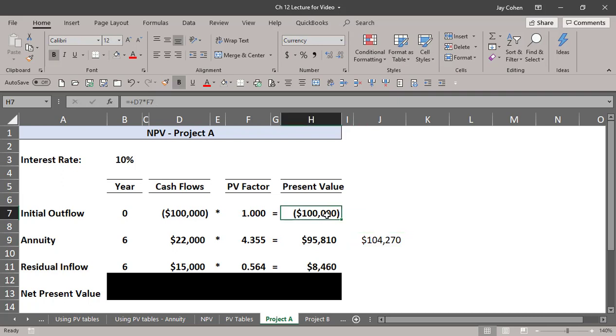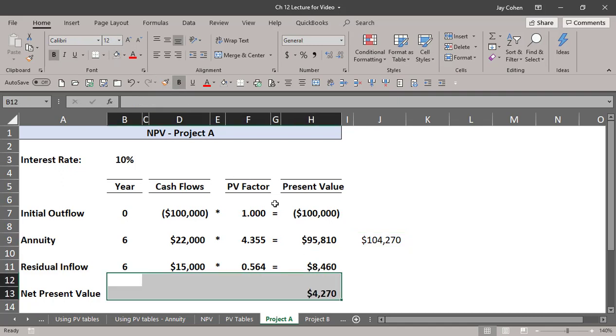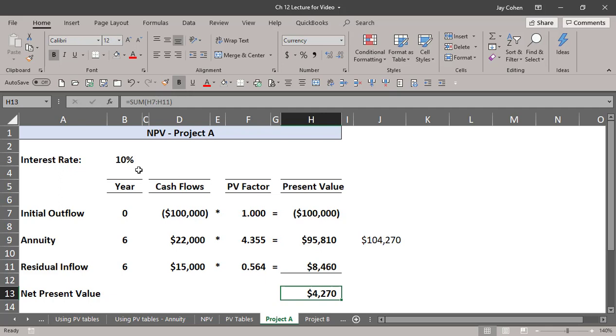I can tell you right now it's looking good. The fact it's only asking $100 and I would pay $104 means that I beat it. So the net present value is positive. That's a good thing. If this is positive, the answer is yes. So I will invest because I beat my hurdle rate, NPV is positive, and I would actually pay $4,270 more than the asking price. So I would pay $104,270.